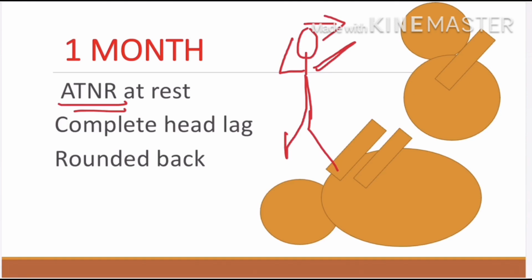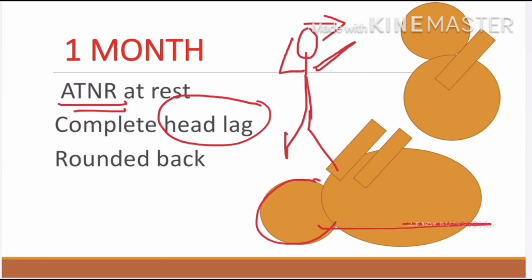There is a complete head lag. In the normal plane, we will see that the head lag is complete and the back is completely rounded. Slowly this will come to the level and the child is able to hold the head, and the back also becomes straight. So development is a continuous process.